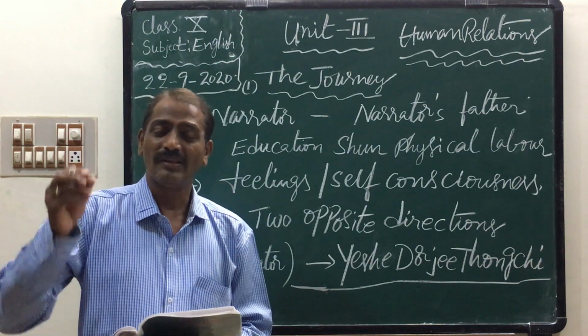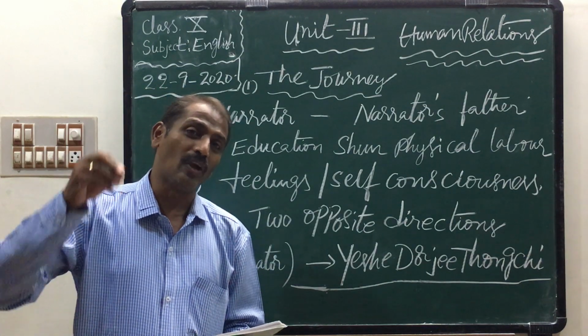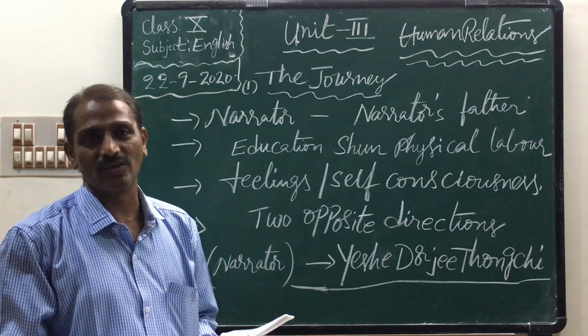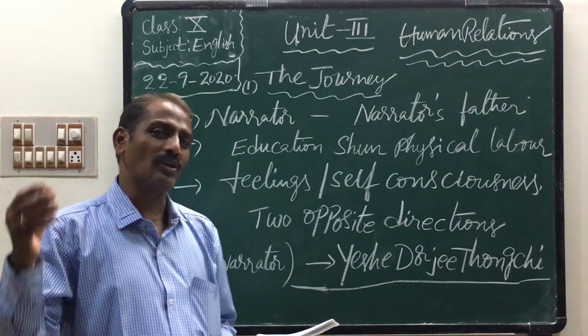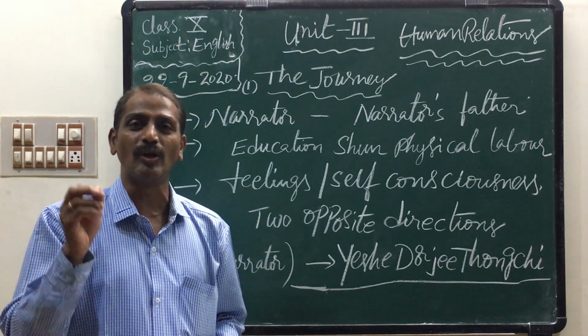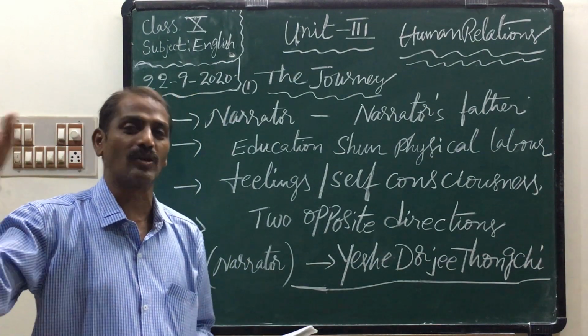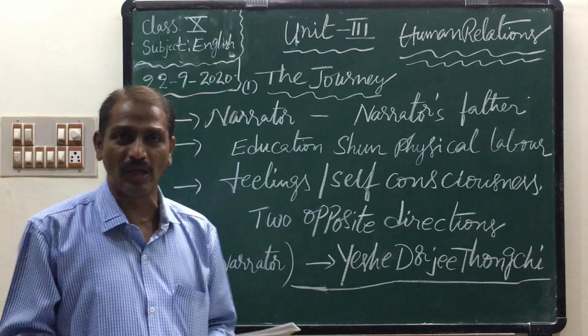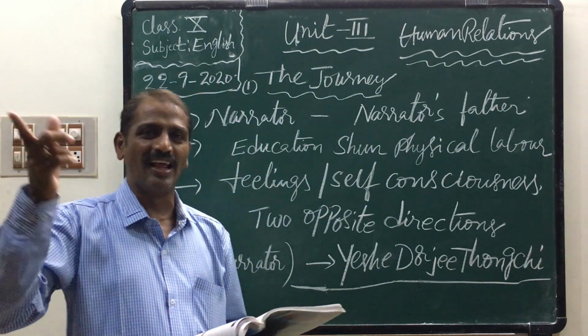The narrator thought that if he gave 12 rupees to his father for shoes, the remaining amount would be enough money to go to his workplace, and the remaining amount would be enough for me to go to Bomdila.